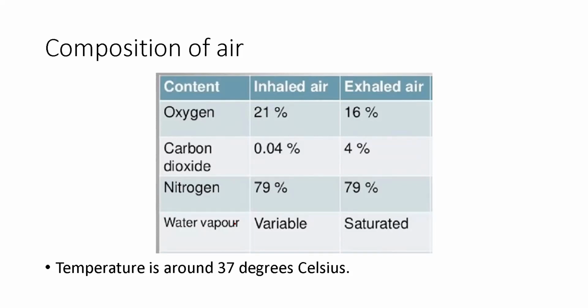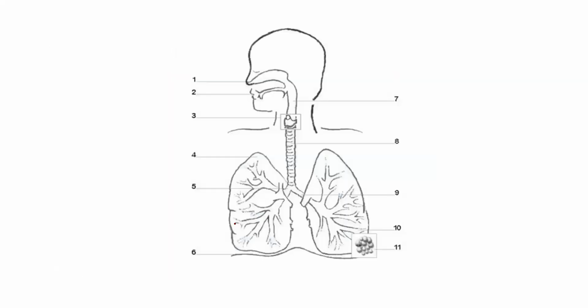This is very important, and you need to memorize this. Nitrogen remains unchanged. Water vapor was initially variable, but when it is exhaled, the air is saturated with water vapor, which means no more water can be added to air. And the temperature is around body temperature, which is 37 degrees Celsius.